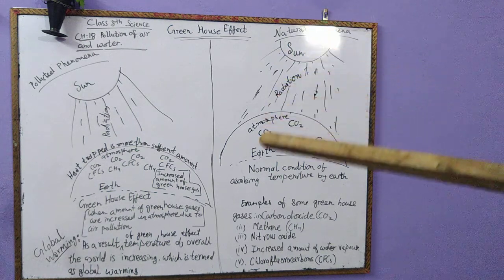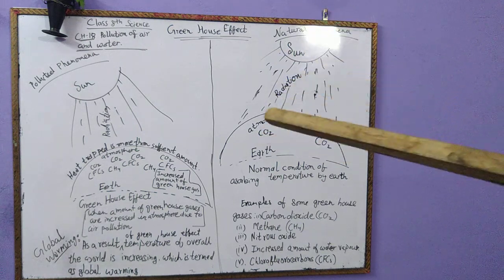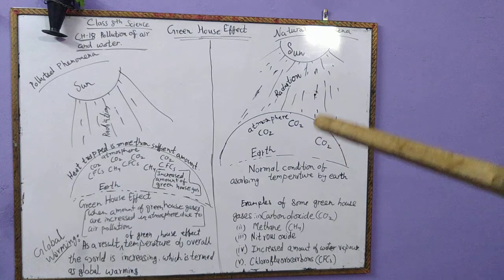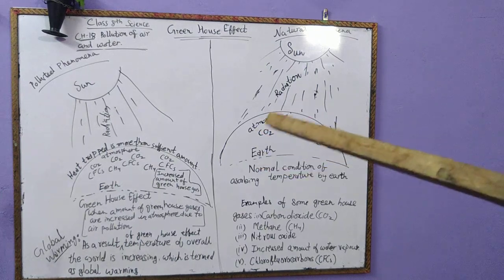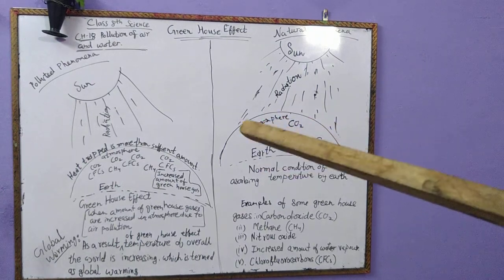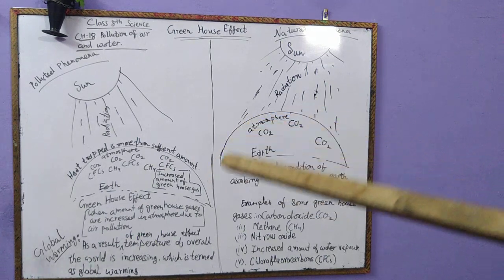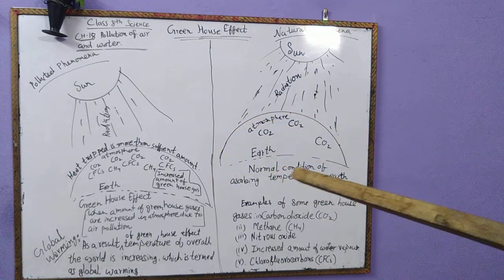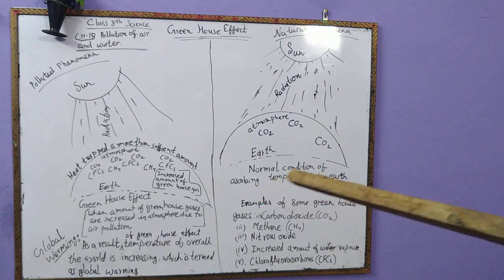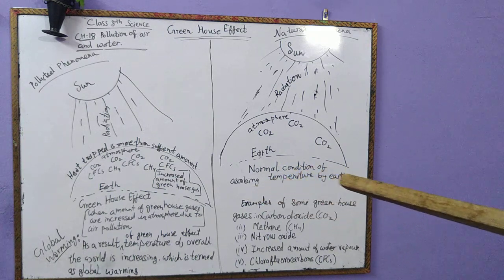Some amount is reflected, some amount is trapped. So this is how earth gets sufficient temperature, not less, not more than its requirement. This is our normal condition of absorbing temperature by earth.